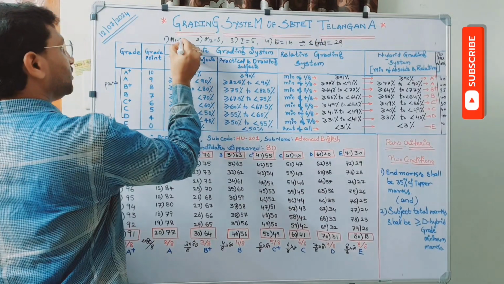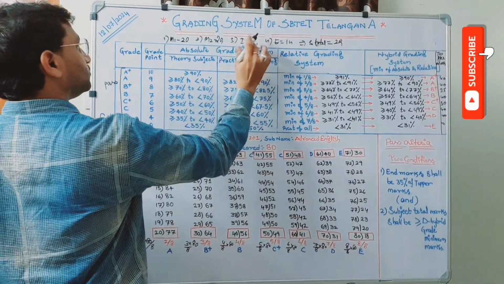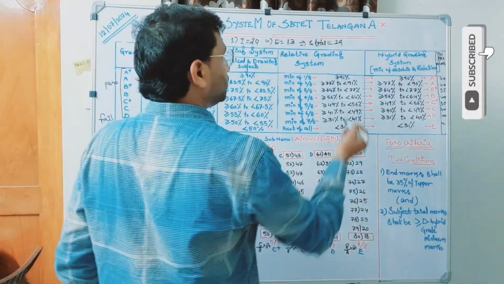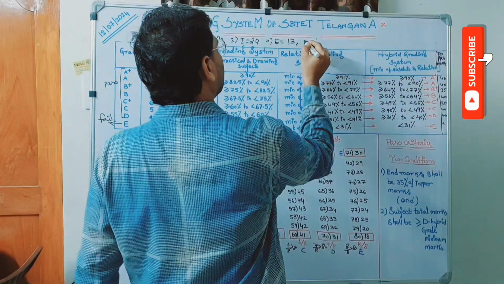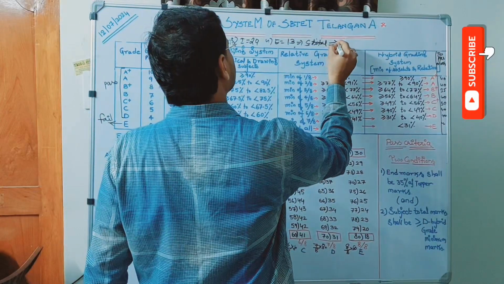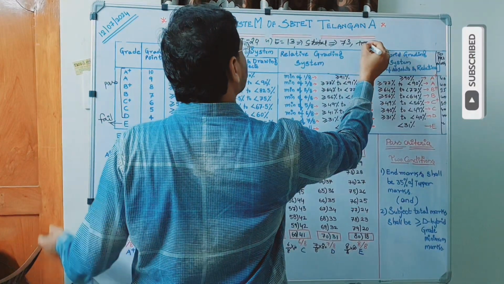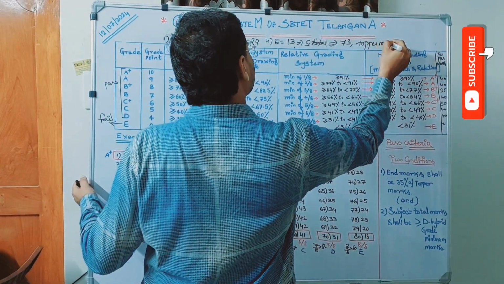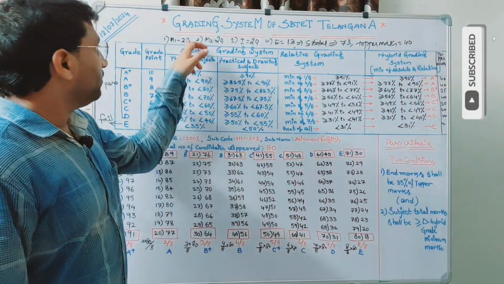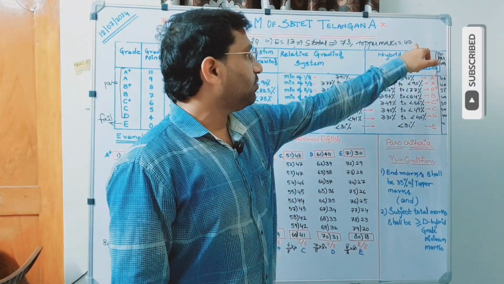Now the candidate fails in this case. Mid 1 is 20, mid 2 is 20, internal is 20, end is 13. That implies the subject total is 73. Assume top marks is 40. So mid 1 is 20, mid 2 is 20, internal is 20, end is 13, subject total is 73, top marks is 40.